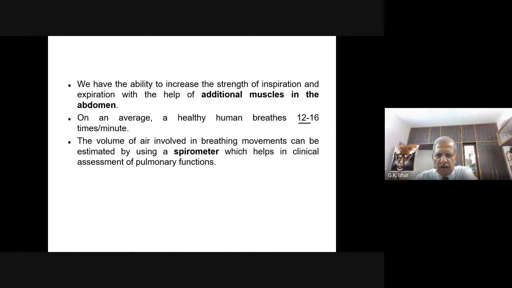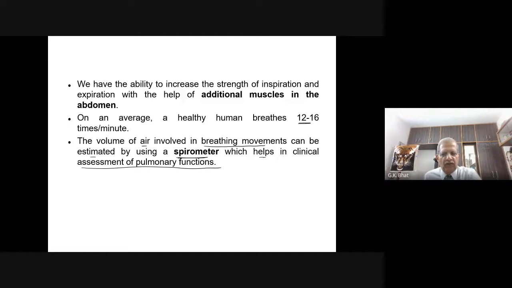12 to 16 times. The volume of air involved in breathing movements can be estimated by a gadget called spirometer, or it is also called respirometer. Using a spirometer helps in a clinical assessment of pulmonary function. Many times, for those who have some respiratory complications, the doctor advises them to keep a spirometer with them and to look into the measurement of this.